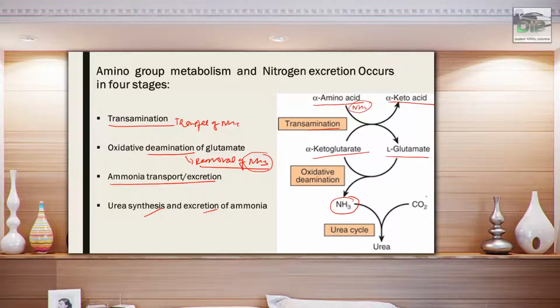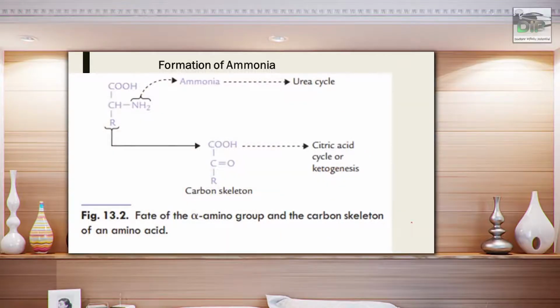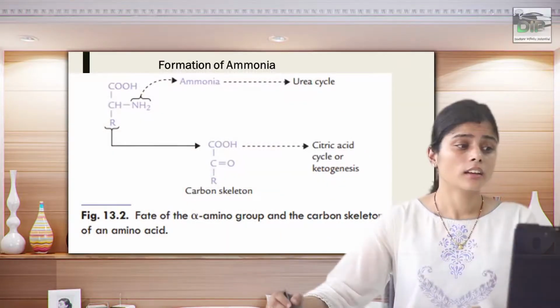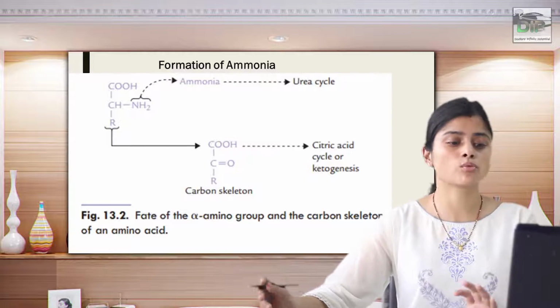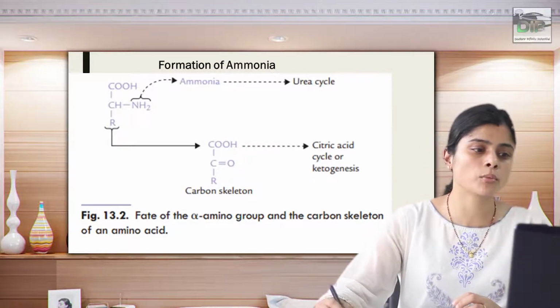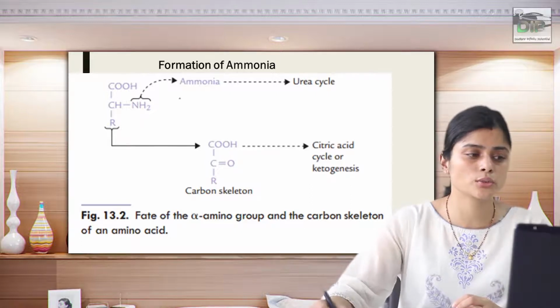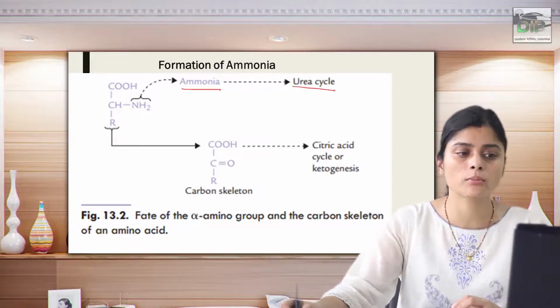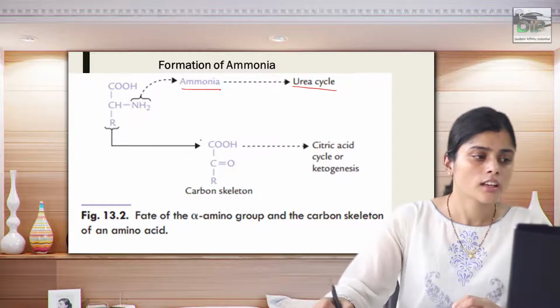This ammonia combines with carbon dioxide, mainly from bicarbonate, and forms urea, which is excreted from the body. So in this way nitrogen metabolism of the amino acid is happening inside the body. Now this is the overview of what is going to be discussed in the further slides, that is how this ammonia is converted into urea and excreted from the body in the urine.